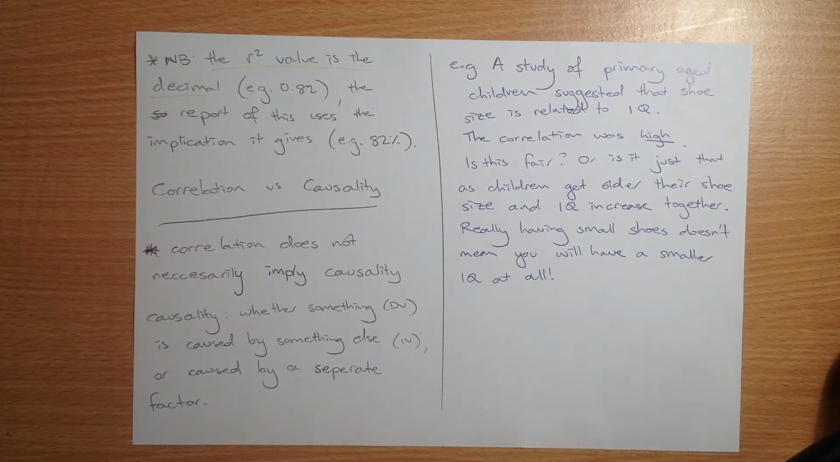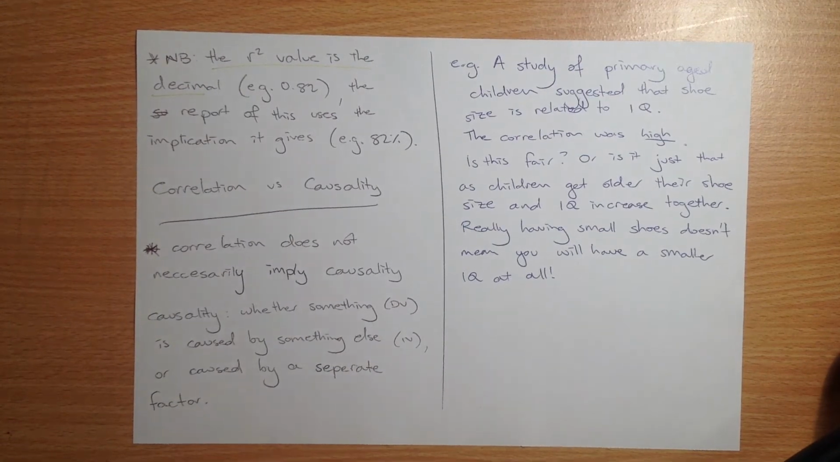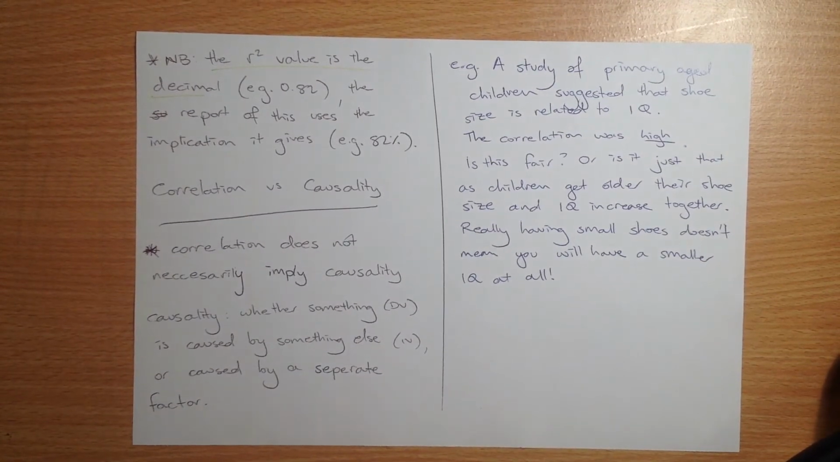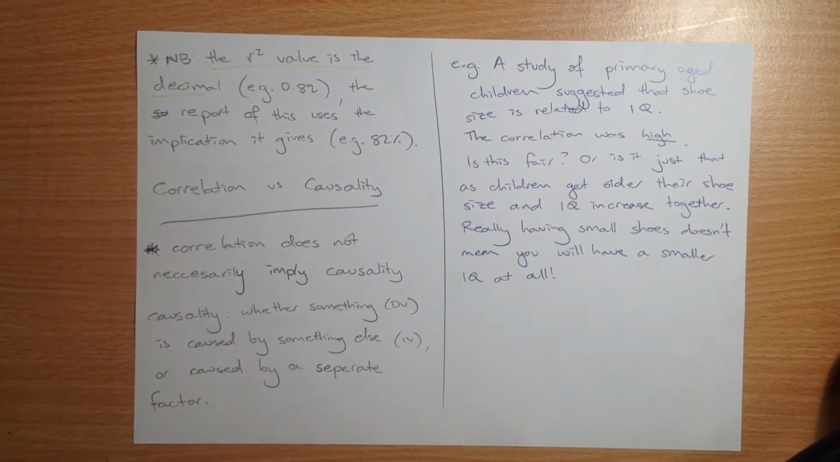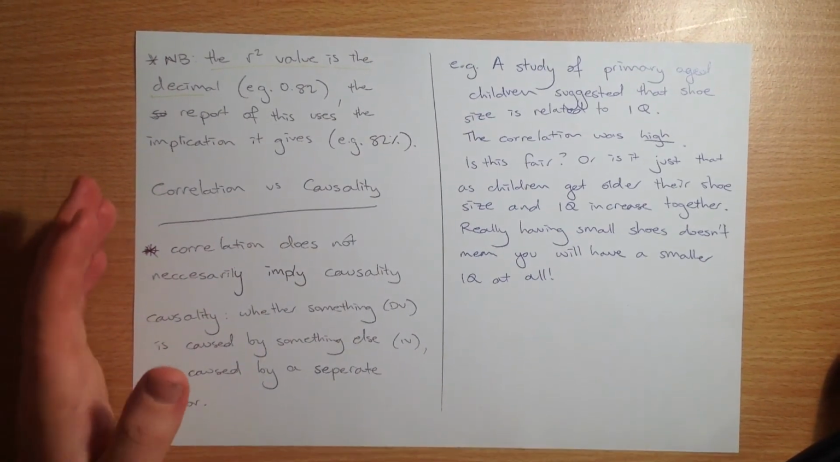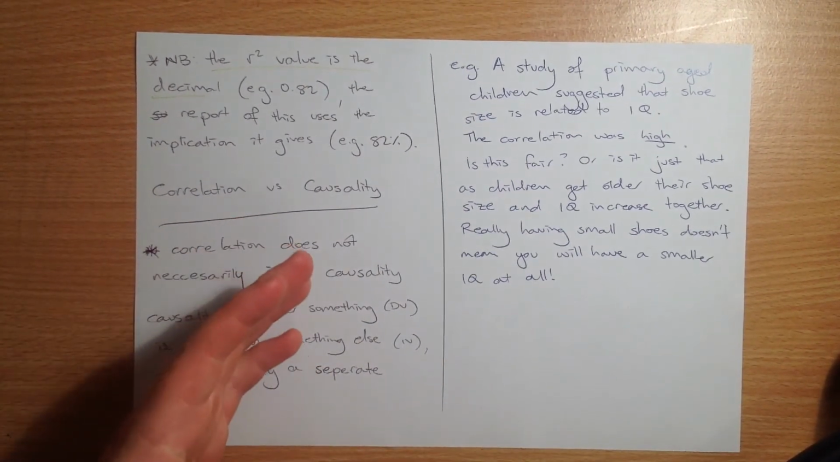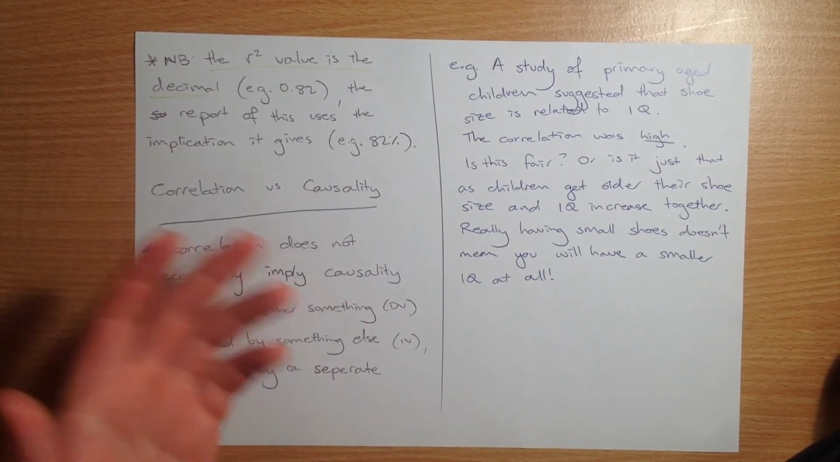They did a study on primary school students, and that suggested that as your shoe size increases, if you've got a bigger shoe size, then you're smarter. You have a higher IQ. They did all the data, and there was a strong R squared value, strong correlation in the R value, and they said that if you've got bigger feet or bigger shoe size, you're a smarter person. That sounds ridiculous. In fact, it is ridiculous.